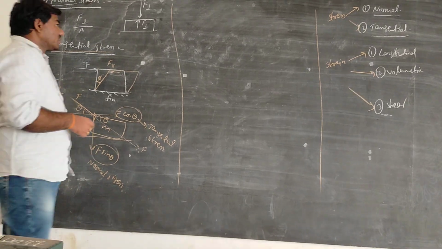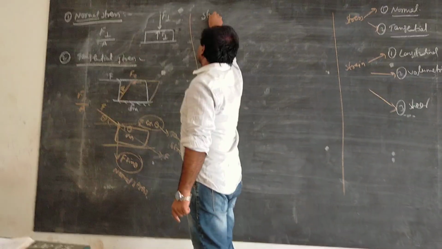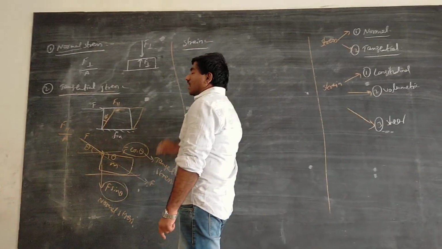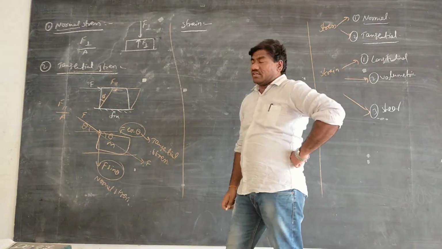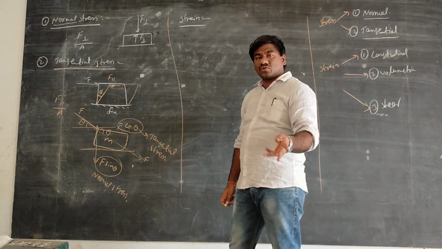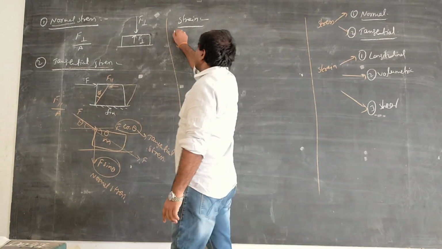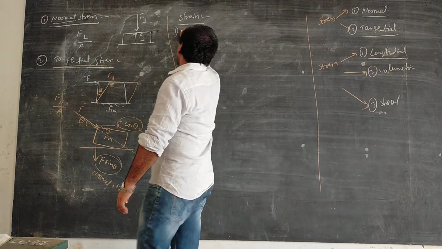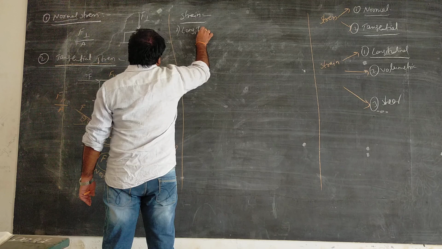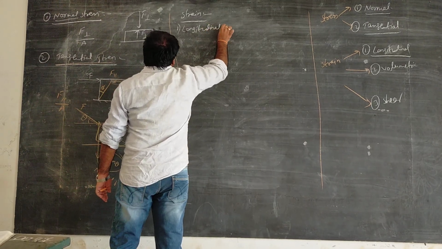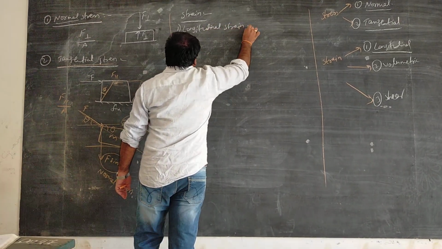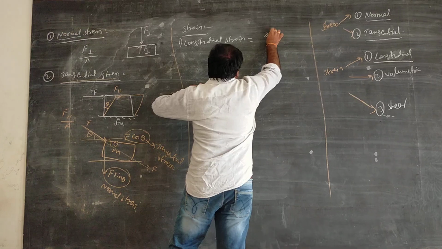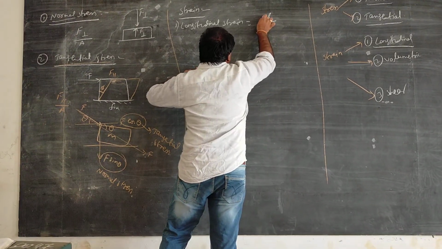Later, we discuss about the strain. And you all know what is the definition of a strain. Strain is nothing but change in dimensions to the original dimensions, right? And I already said the very first one is the longitudinal strain. That is equal to change in length by original length.